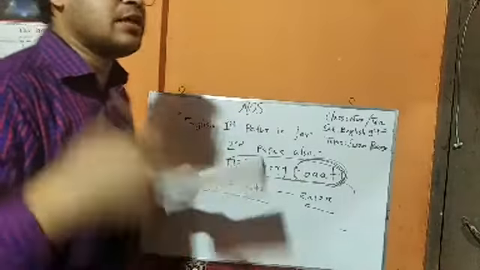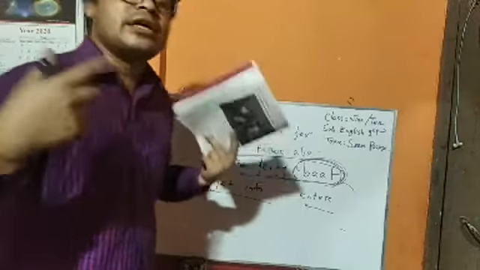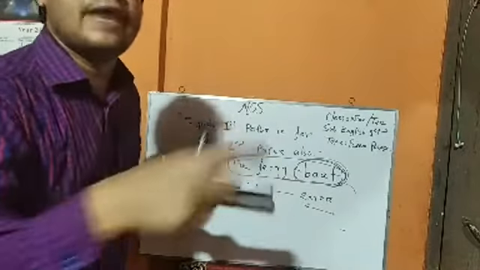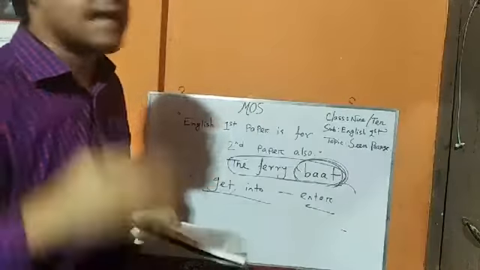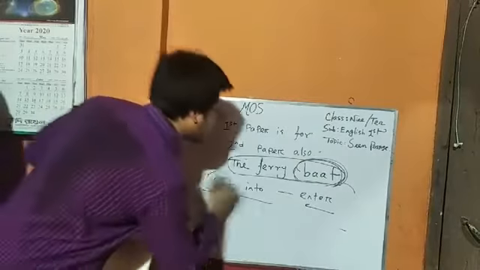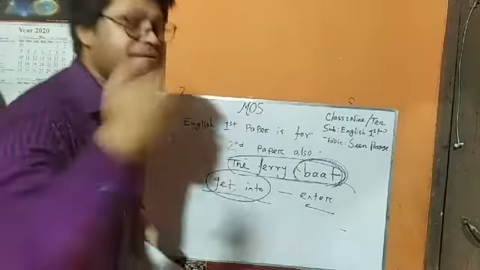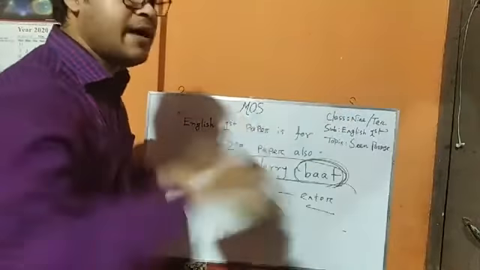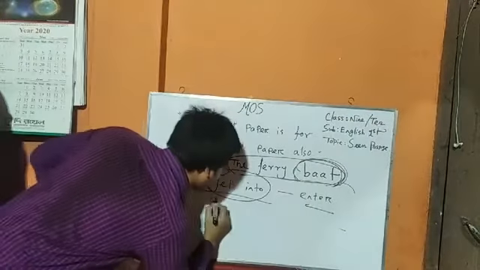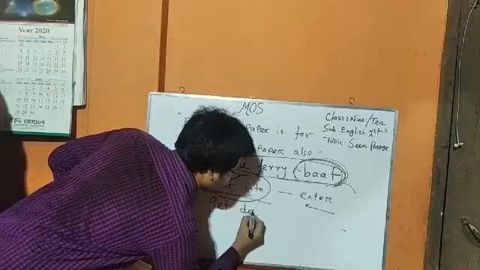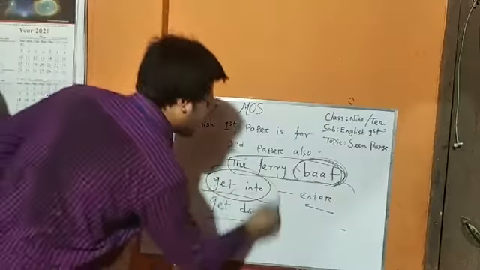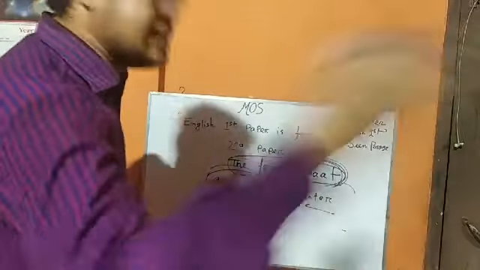When you make a journey, you enter into a bus or a vehicle, and this is called get into. But after finishing the journey, we go down from the vehicle. It is called get down. I think you have understood these two phrasal verbs: get into and get down.